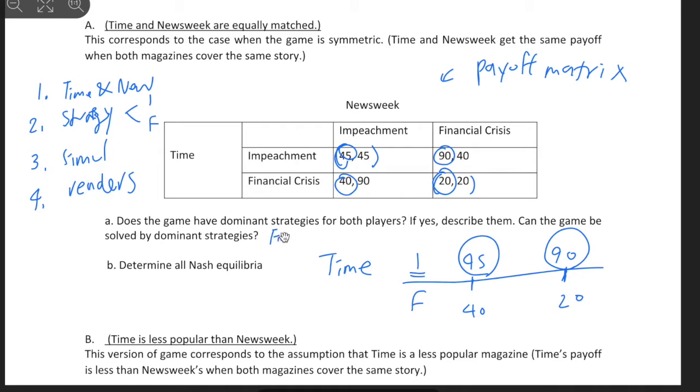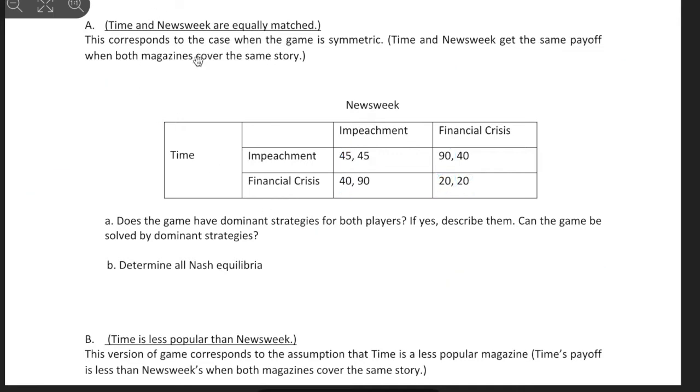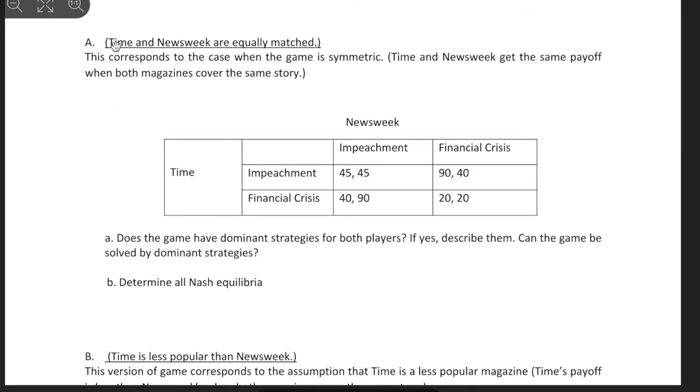So Time, impeachment. What about Newsweek? I have a little limited space, I'm gonna just erase it, okay? So for Time we have impeachment. What about Newsweek? Newsweek has 2 options, impeachment or financial crisis, as their publishing strategy. And we have 45, right?